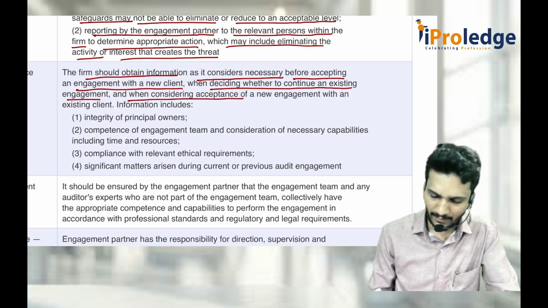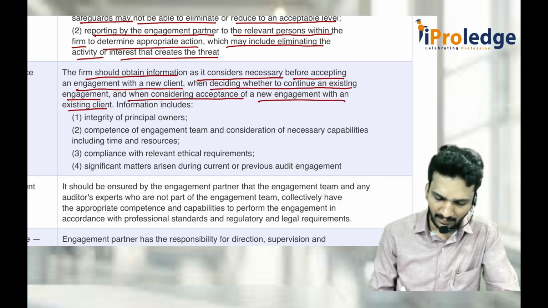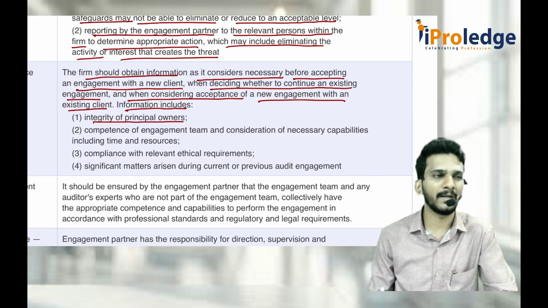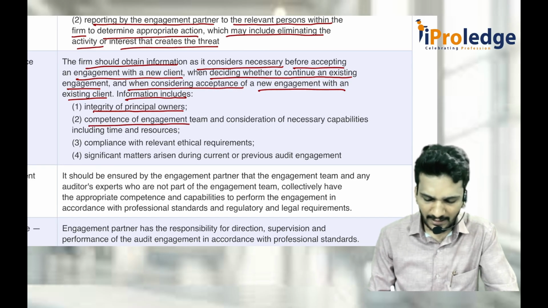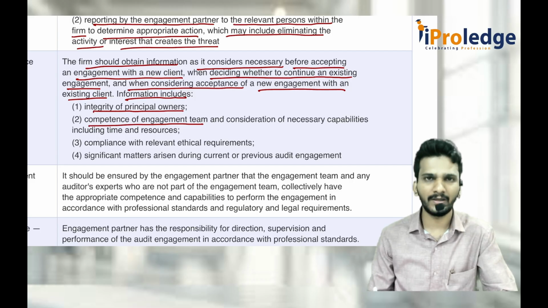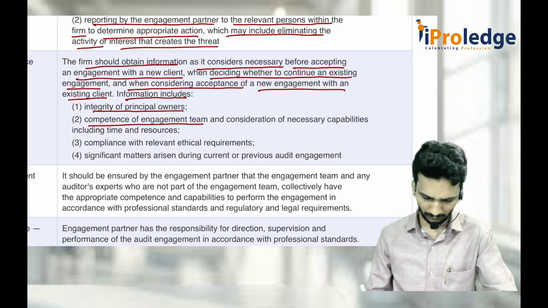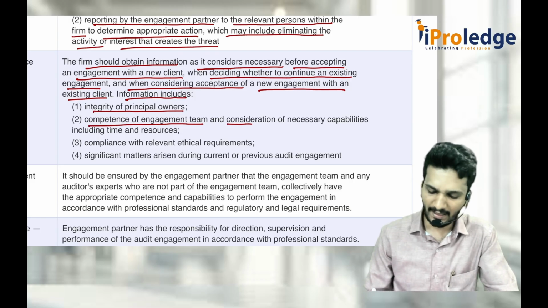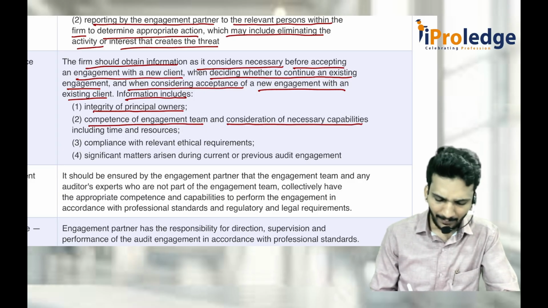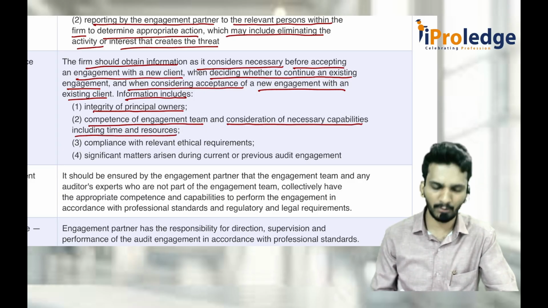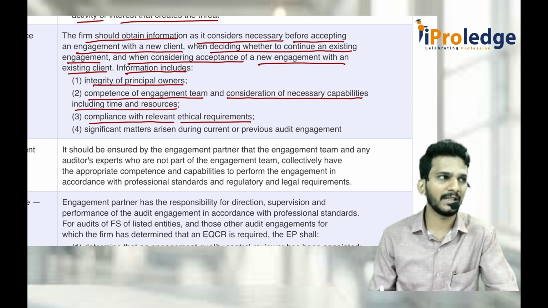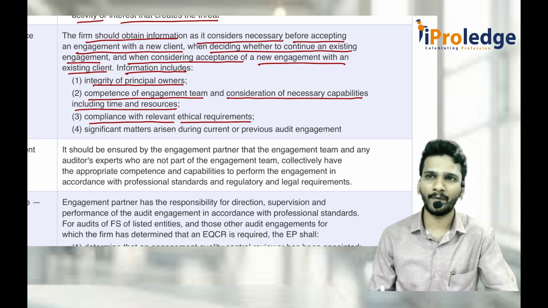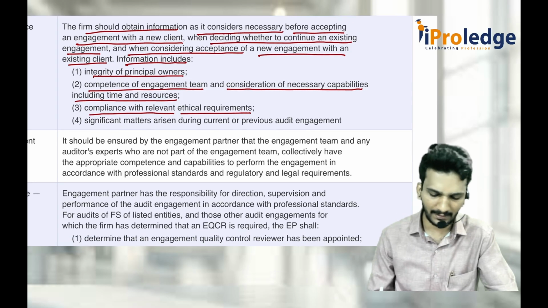And when considering acceptance of a new engagement, information that includes what? You should always consider integrity of the principal owners. Are there any cases pending against him? Are they really honest? Are they really straightforward? Competence of the engagement team: do you really have everything to deliver those services, to give quality services to the client? Again, consider the necessary capabilities including time and resources. Similar thing in SQC1 also. Compliance with the relevant ethical requirements. What are relevant ethical requirements? Independence, professional fundamental principles, etc.